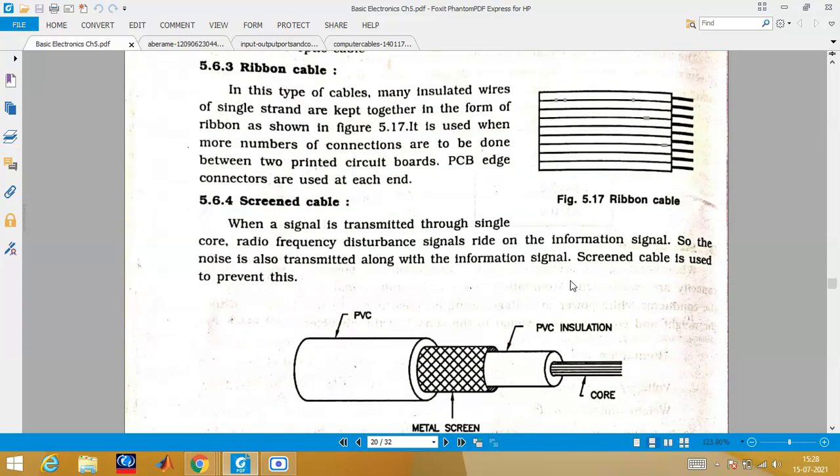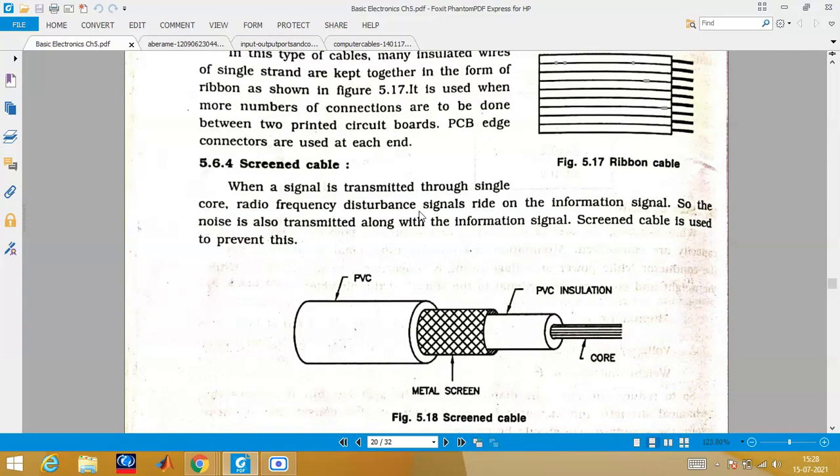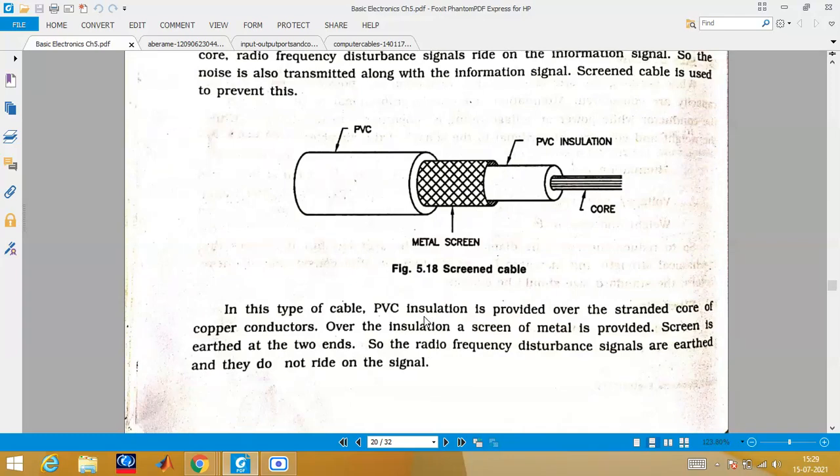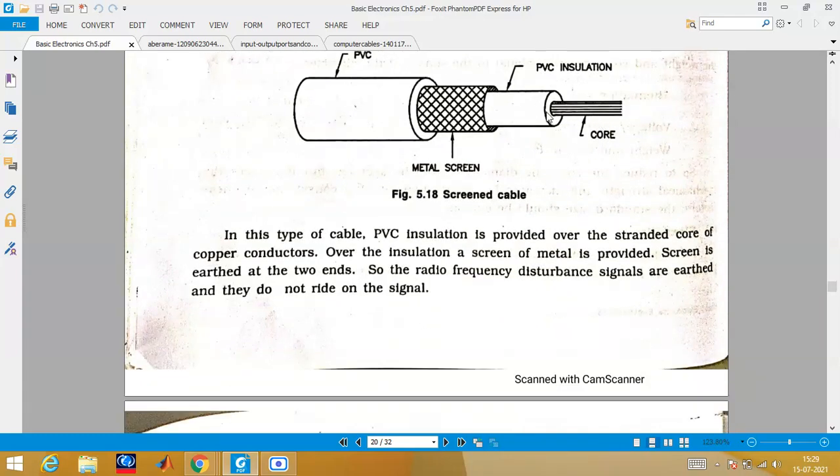The next one, screened cable. In screened cable, a single signal is transmitted through a single-core radio frequency cable, just like you can see in the diagram here. It has a core, above which we have PVC insulation, then a metal screen, and a PVC layer above all this to protect it. This type of cable is required where we want a radio frequency signal to be transmitted, just near your antennas or somewhere, and the majority of the signal will be carried by this core only, where we will have the copper.